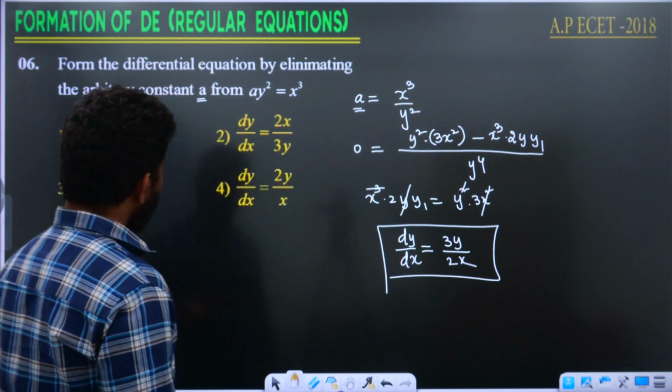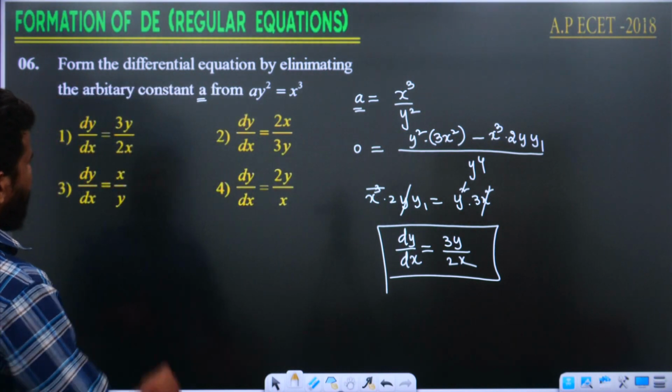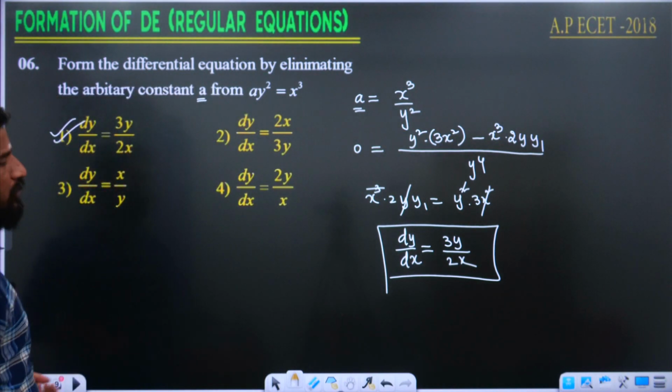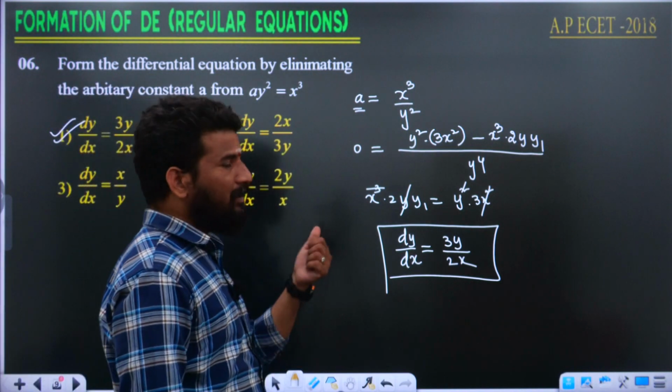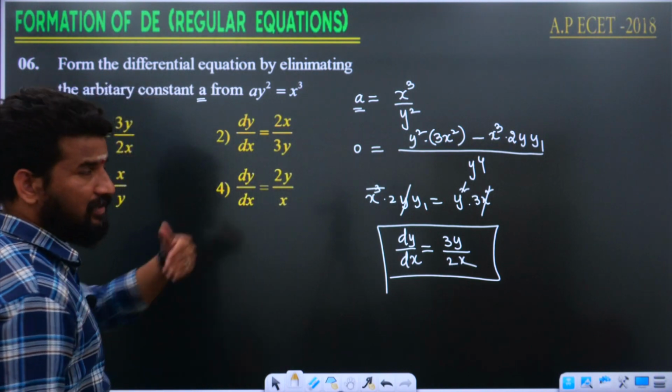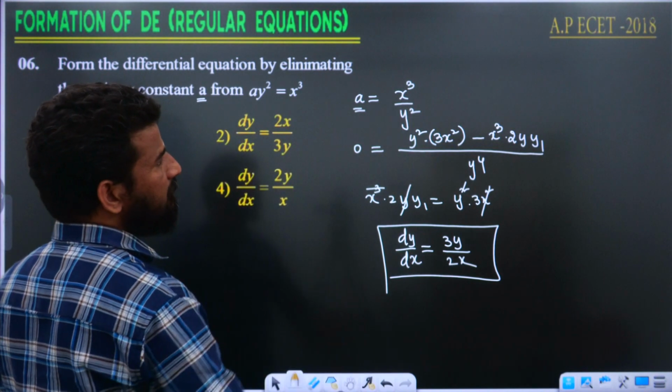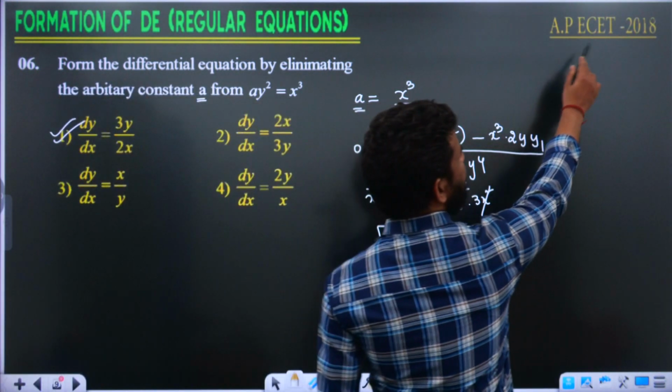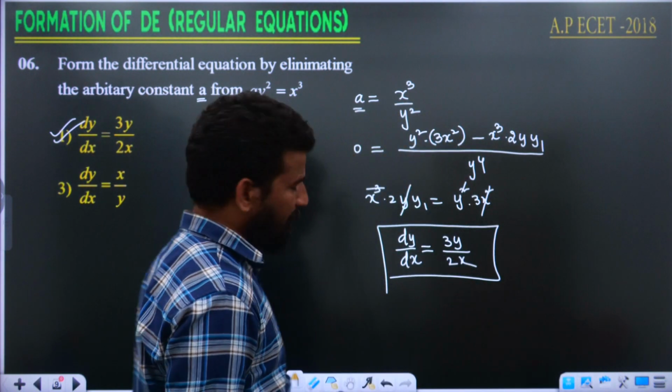So, looking at the options, our answer here is the first option, 3y by 2x. Remember this answer. Definitely we are going to have a repetition here. We look at the other further questions also. This was given in AP ECET 2018 for 1 mark.